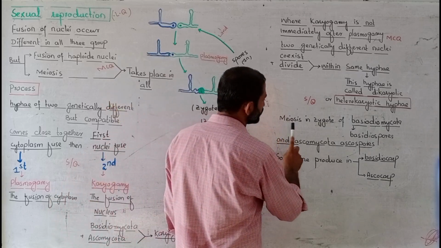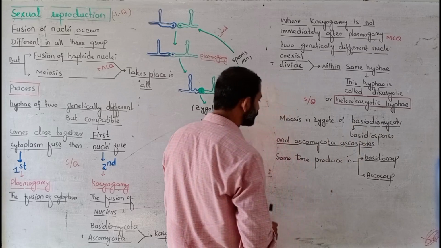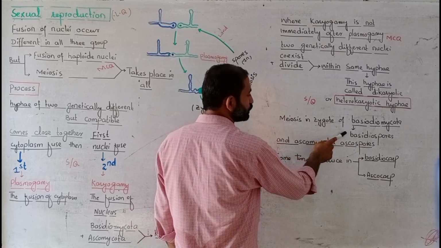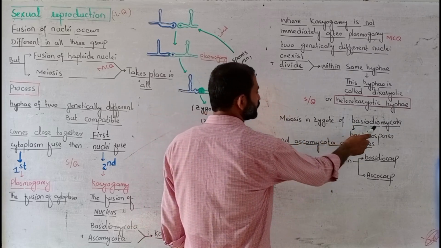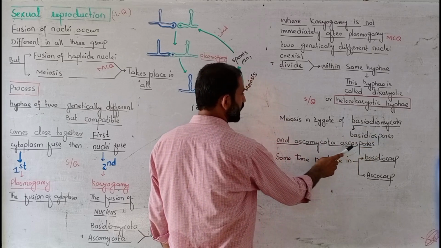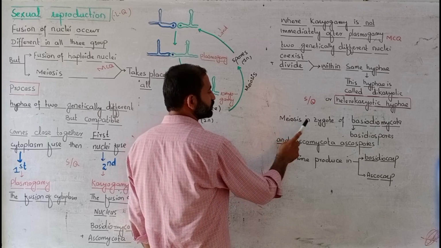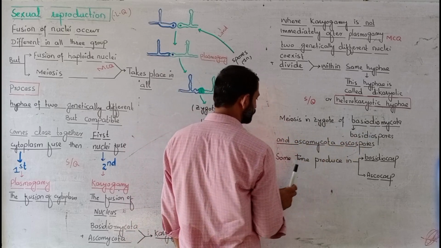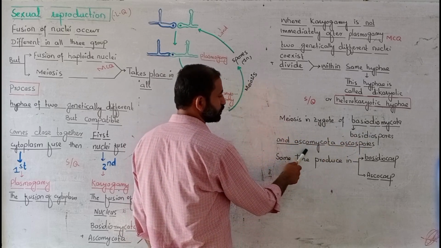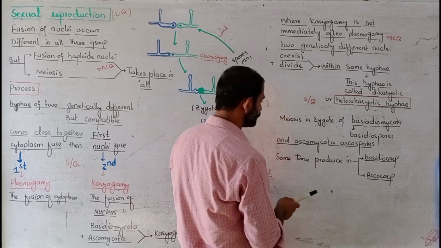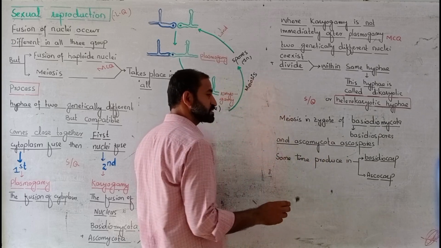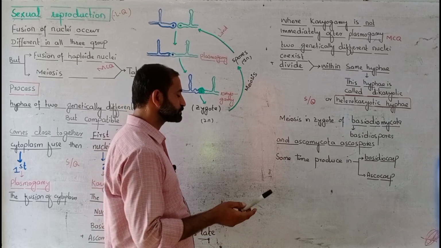Next one: meiosis in the zygote of Basidiomycota will produce basidiospores. Basidiomycota, basidiospore; Ascomycota, ascospore. Meiosis in the zygote produces basidiospores, and in Ascomycota it produces ascospores.